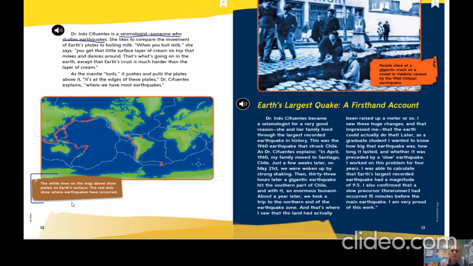And if you look at this picture here too, we have a caption that goes along with it. Captions, of course, are used to explain and tell you more information about a picture. It says the white lines on the map above show plates on Earth's surface. The red dots show where earthquakes have occurred. So if you look at this picture here, and I'll give you a second to think, where do most of the earthquakes occur?